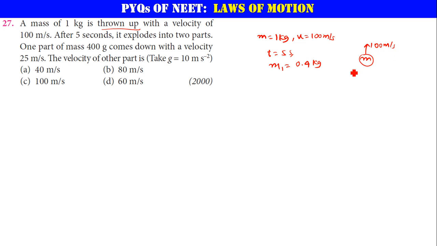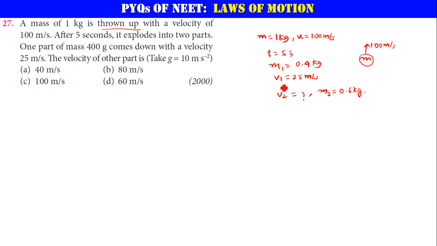After t equal to 5 seconds, this explodes into two fragments. One is 0.4 kg with a velocity v1 of 25 meter per second, and he is asking about the velocity of the other part. Now what about the mass of the other part? Out of this 1 kg, if you subtract 0.4, you get the mass of the other part, that is 0.6 kg. Very good.